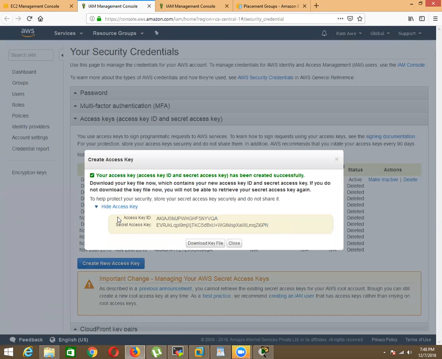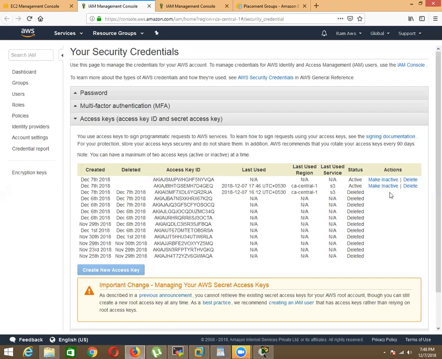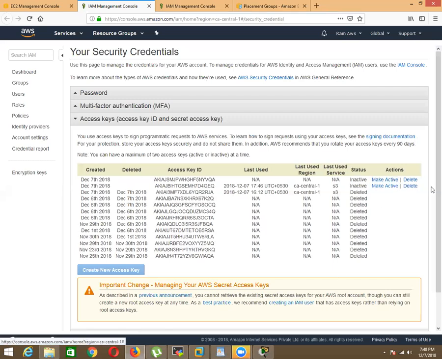Okay, and these keys are very, very sensitive. If anyone gets this key, they may misuse your AWS account. So keep this key secret, and AWS tells you to rotate this key every week or every month, or you can put it in an inactive state.